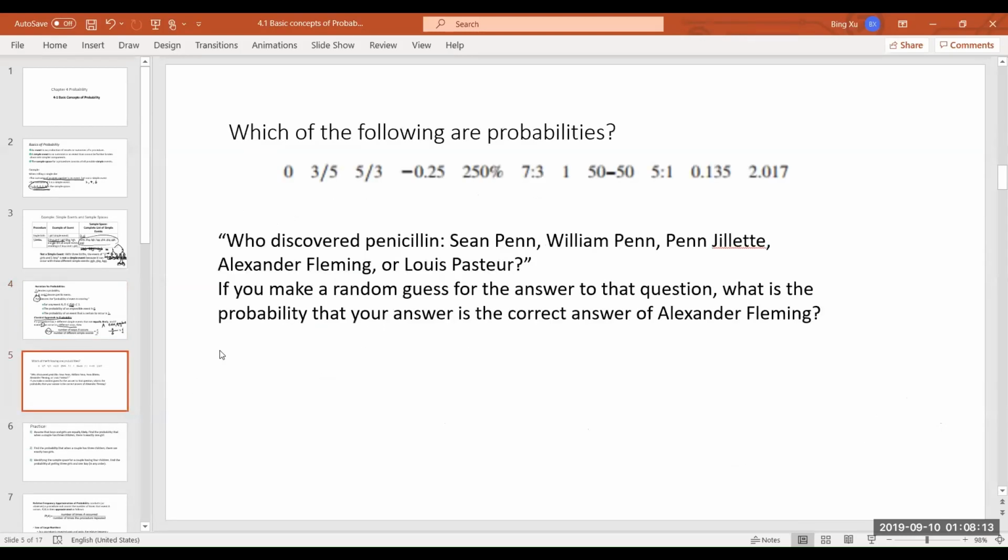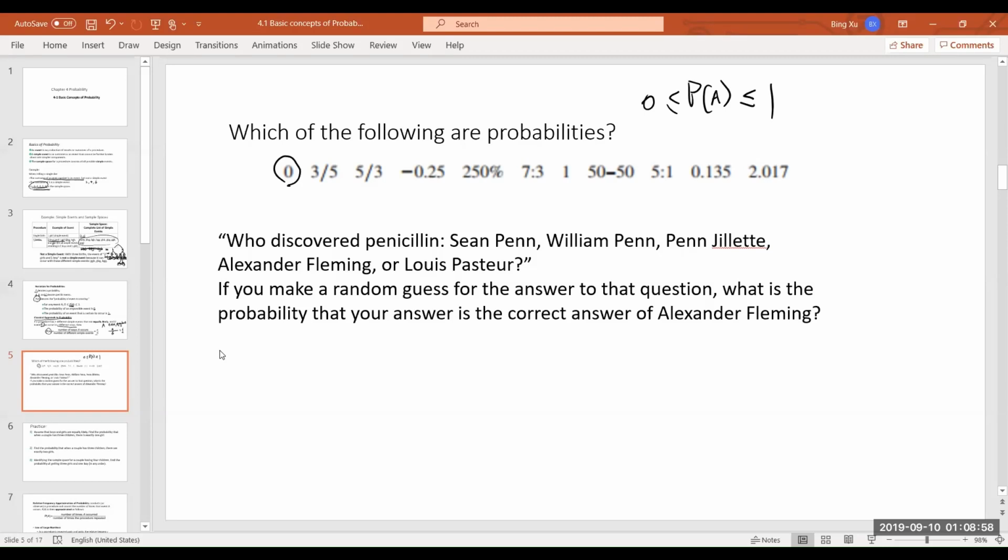Now let's look at this example. Which of the following are probabilities? Can 0 be a probability? Remember, for any event A, the probability of A could be a number equal to 0. That just means A will never happen, right? So a probability could be 0. It could be 1. And any number between 0 and 1, right? So you could have an event with probability of 0. That just means that event will never happen.